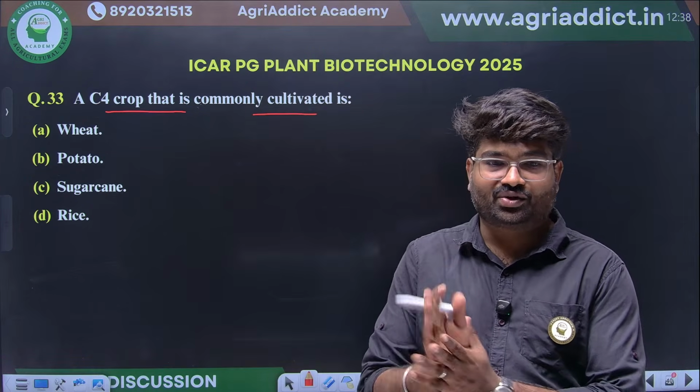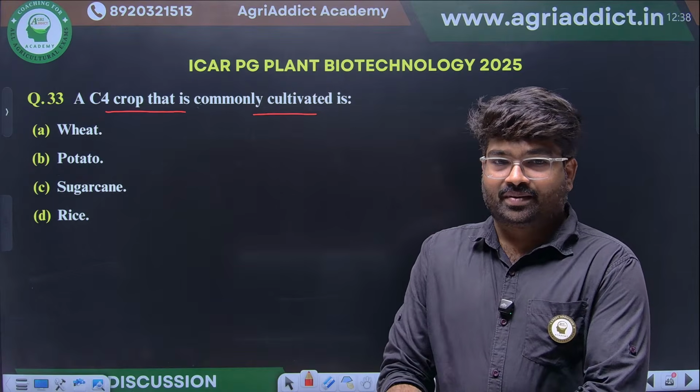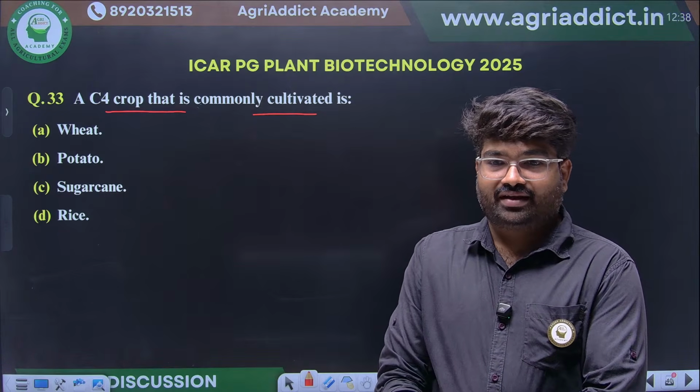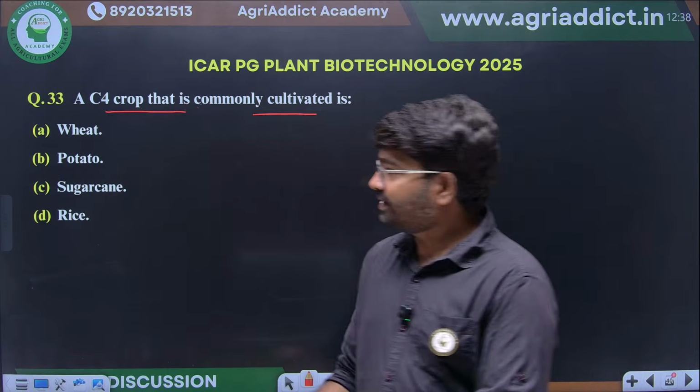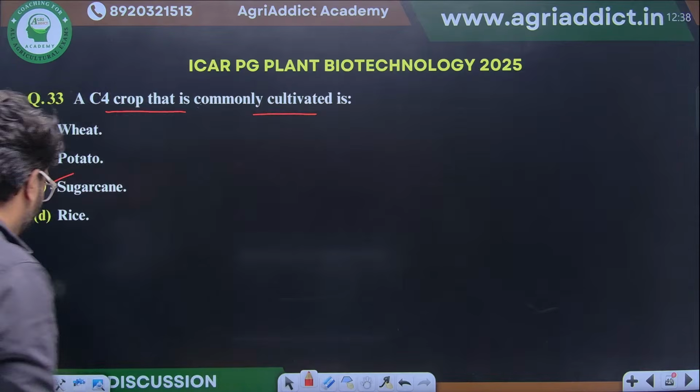Next, a commonly cultivated C4 plant. Simple, direct question. Example: wheat, potato, sugarcane, rice. What will be the example? Yes, sugarcane will be the right option.